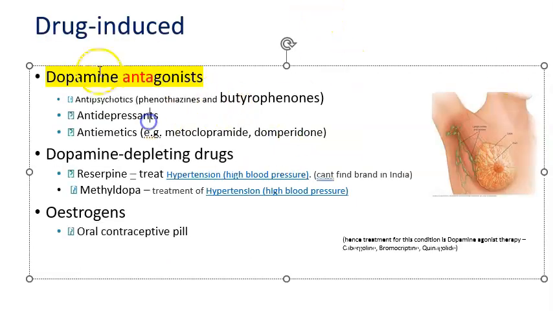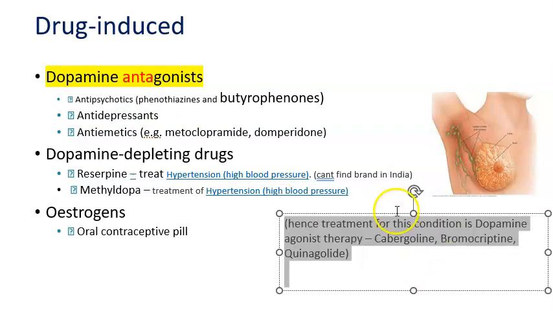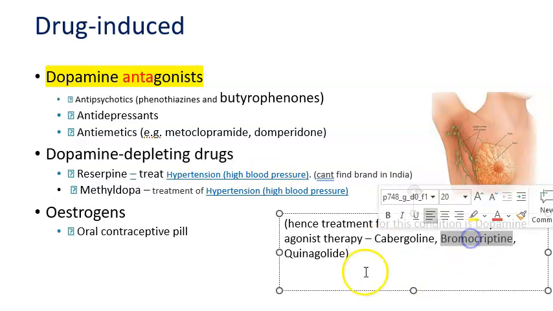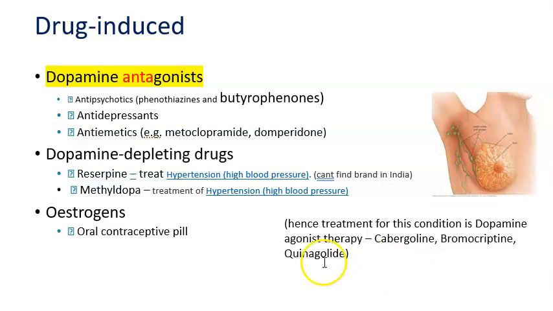So just understand, if the cause is dopamine antagonist, what will be the treatment for hyperprolactinemia? Dopamine agonist, correct? So examples of treatment we have written here. See, let me zoom it a little for you. So the treatment of the condition will be by dopamine agonist therapy like cabergoline, bromocriptine, quinabolide. Okay. So these are the actual treatments.